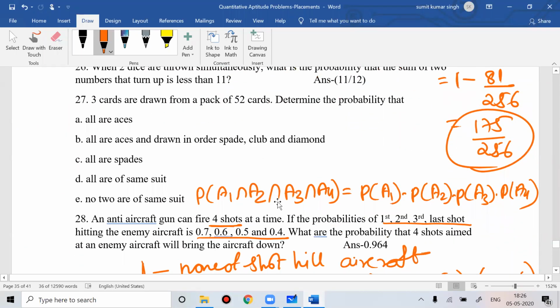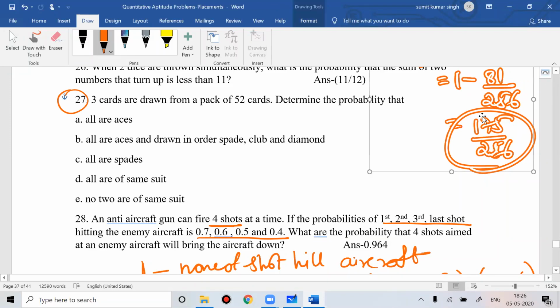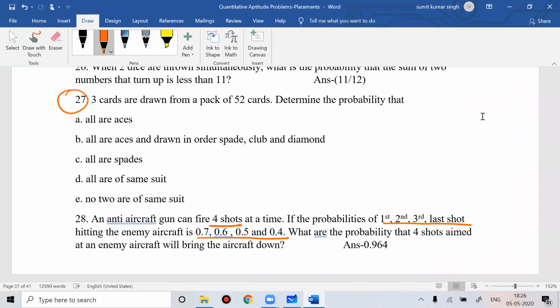So if you see this, just try question number 27, everyone. If 3 cards are drawn from a pack of 52 cards, what is the probability that all are aces?